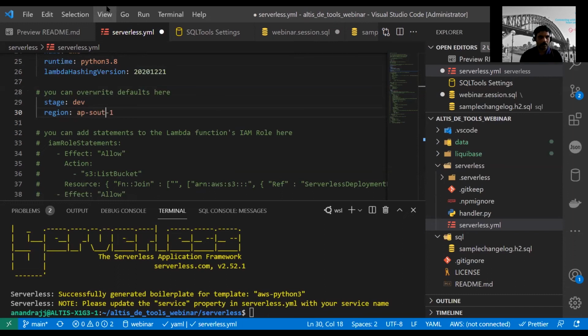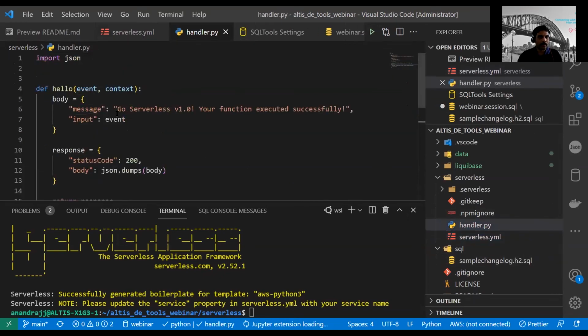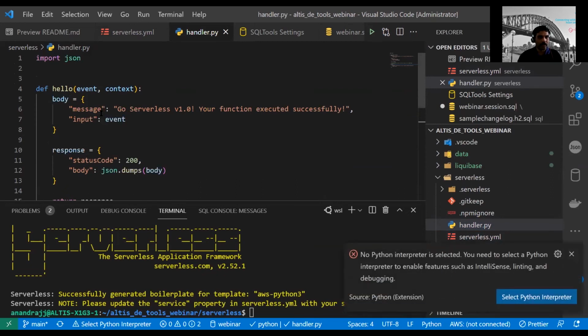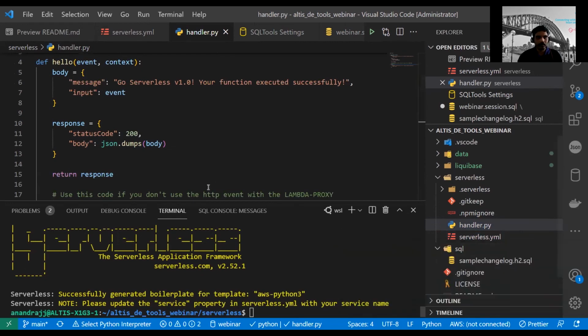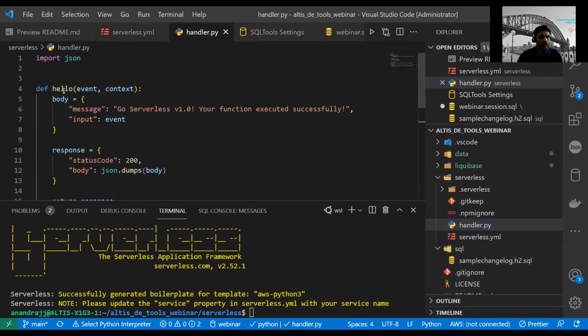AP South East 2. That's what we have to do. This is one change we have to make. If you open the Python code, this is a simple app which just gets an input and then responds with the status 200. That's what it does. It's a very simple one.